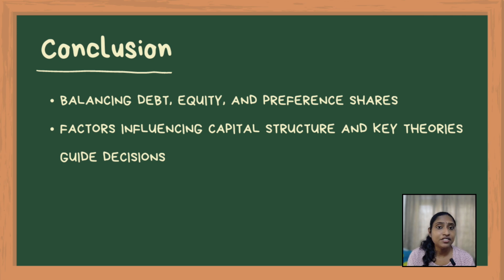In summary, capital structure is all about finding the right balance between debt, equity, and preference shares to finance a firm's operations in the most cost-effective way. Understanding the factors that influence capital structure, like business risk and market conditions, and the various theories that guide these decisions, such as the Modigliani-Miller theorem, trade-off theory, pecking order theory, and agency theory, helps companies maximize their value and minimize costs.